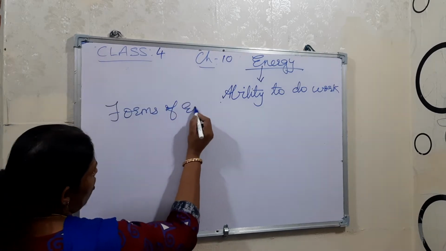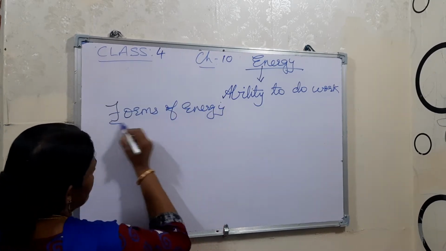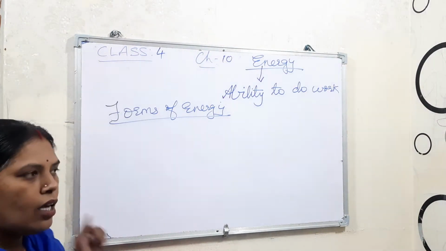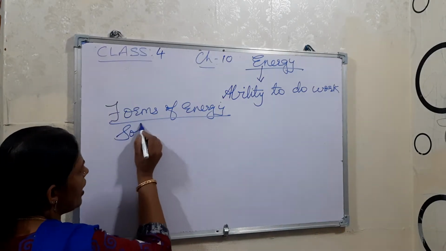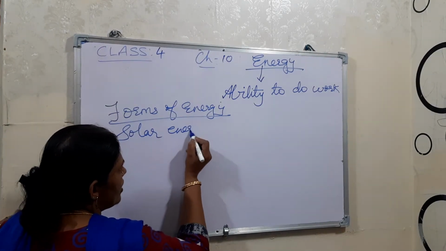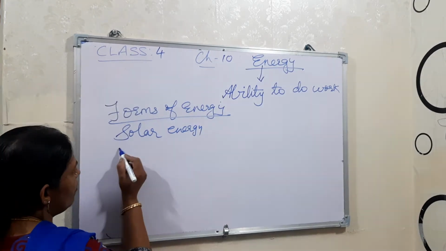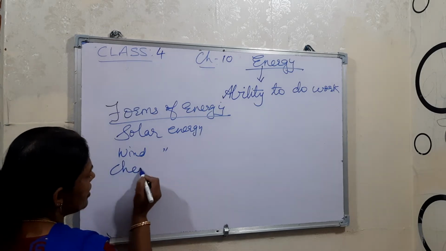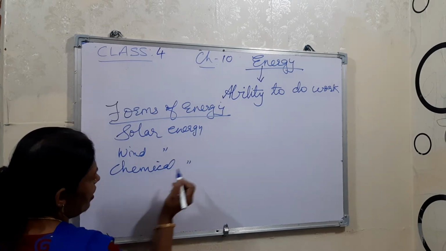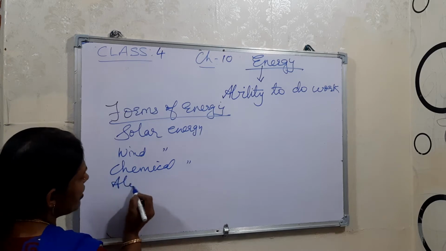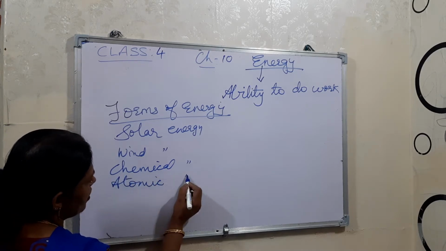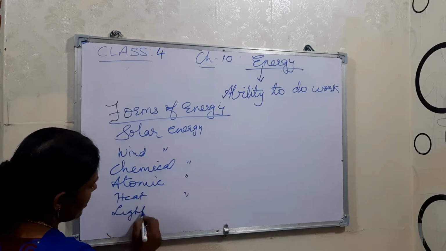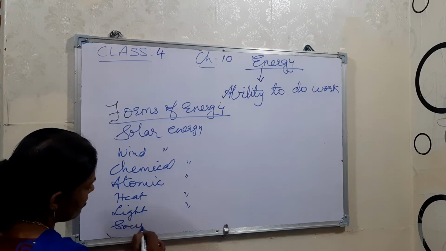Okay, and see here, what are the different forms of energy? Forms of energy means the different types of energy. So we can say solar energy, wind energy, chemical energy, then atomic energy, heat energy, light energy, sound energy.